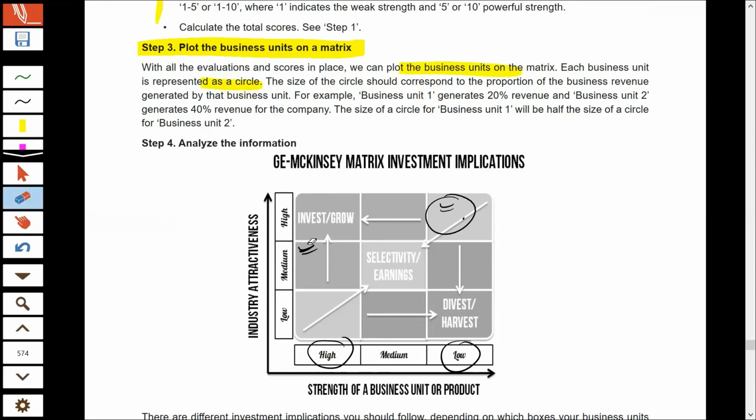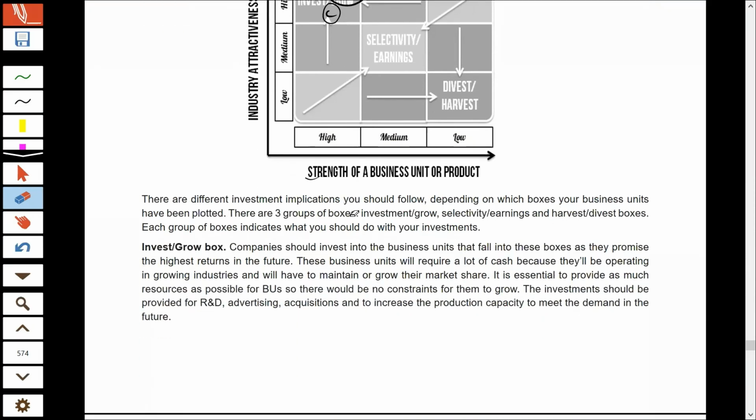As we already did the same thing in BCG also, the size of the circle shows the proportion of the business revenue. Supposing your three businesses fall into this category, A, B, and C, and you draw a circle around A, around B, and around C. Now this shows that even if the three businesses have high industry attractiveness and high business strength, still B is the product which is contributing more in terms of revenue, and we came to know this from the size of the circle that we drew around product B.